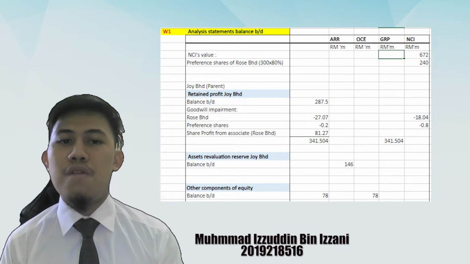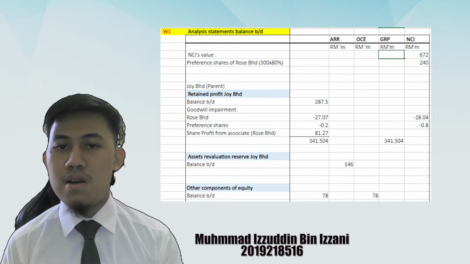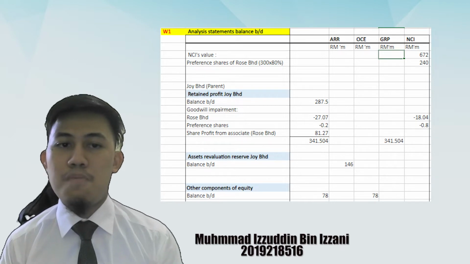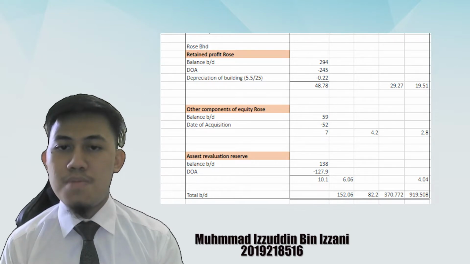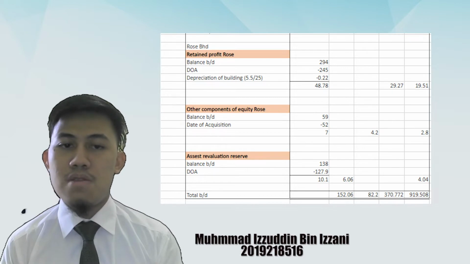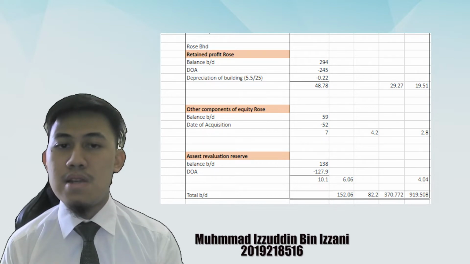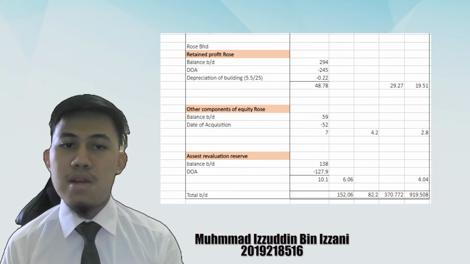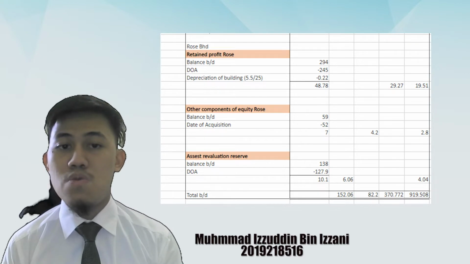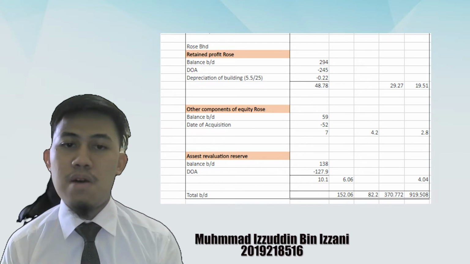341.504 million. For asset revaluation reserve Joy Berhad, the beginning balance only for parent 146 million. Retained profit for RUS, the beginning balance 294 million minus at the date of acquisition 245 million and minus OPER 0.22 million. The total are 48.78 million and apportion for parent 29.27 million to NCI 19.51 million.